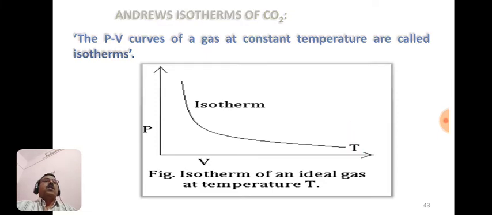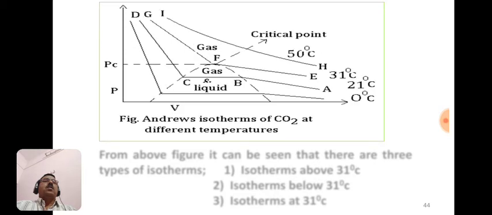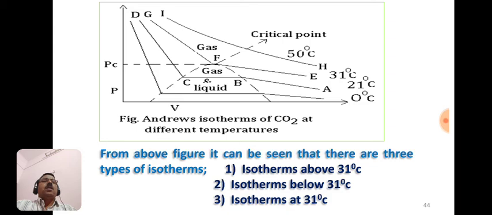For carbon dioxide, the isotherms shown by Andrew are shown here at different temperatures. So Andrews isotherms of carbon dioxide at different temperatures are shown in this figure. These are the pressure volume graphs or plots. Now from the above figure, it can be seen that there are three types of isotherms.